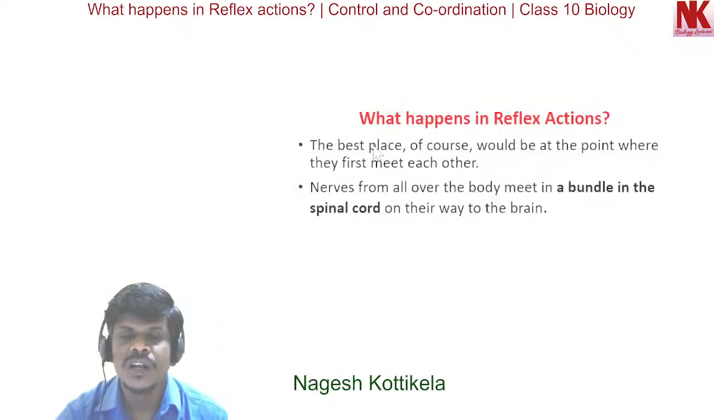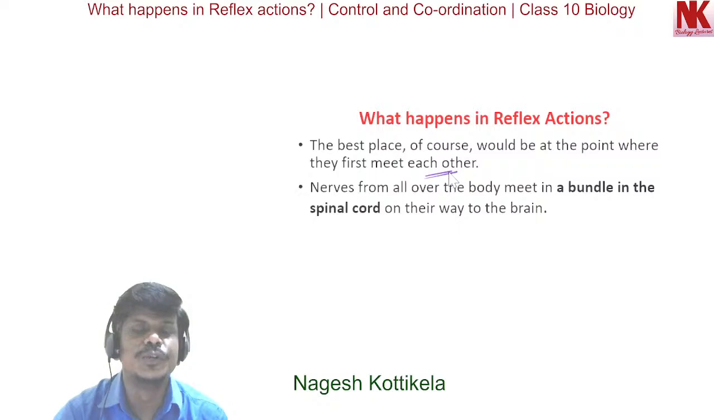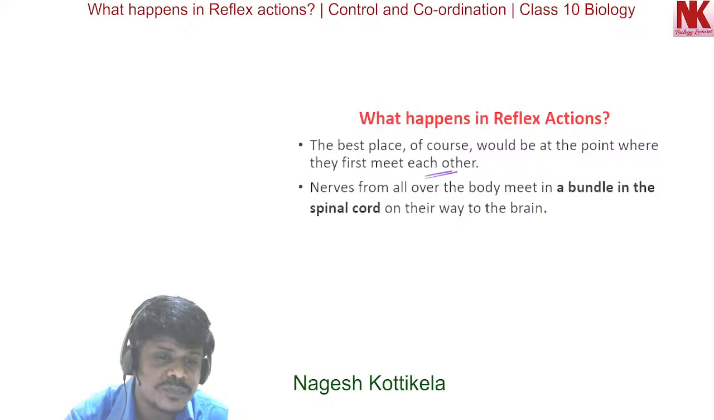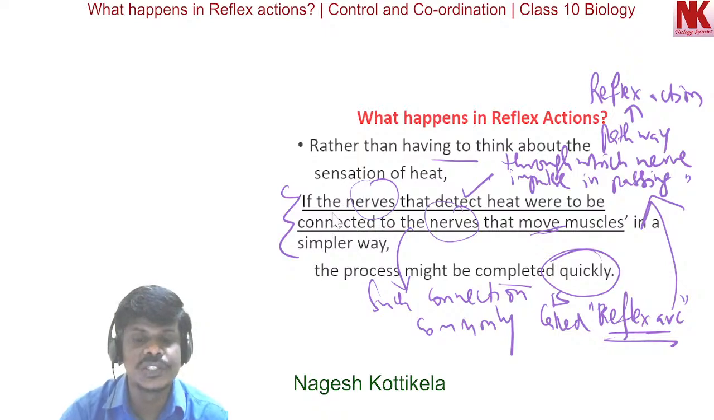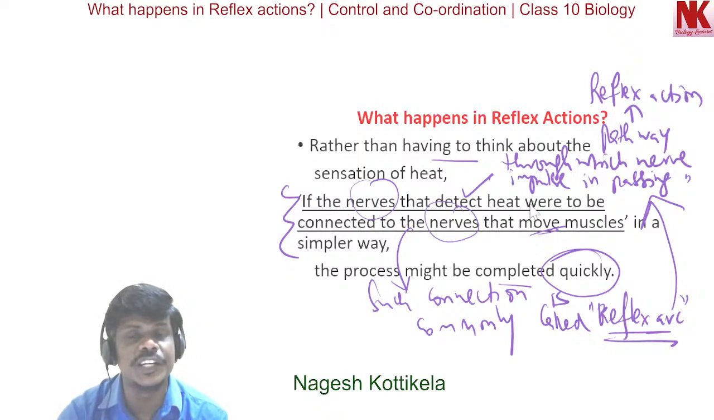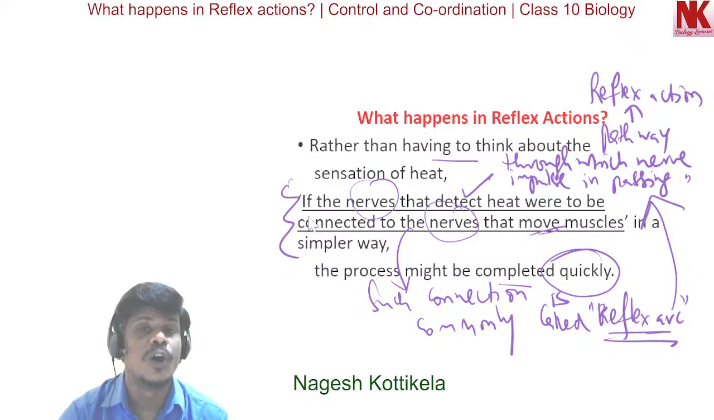Here, the best place, of course, would be at the point where they first meet each other. The neurons that detect the stimulus are connected with the neurons that show the response. Here, what we discussed is, if the nerves that detect the heat or any other stimulus were to be connected directly to the nerves that move the muscles in a simpler way, then the process might be completed quickly. And what is the best place for this connection?